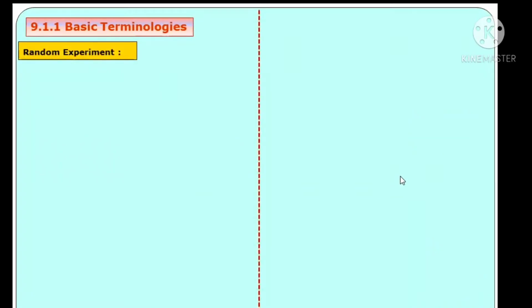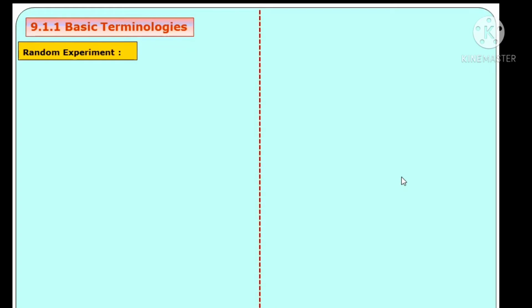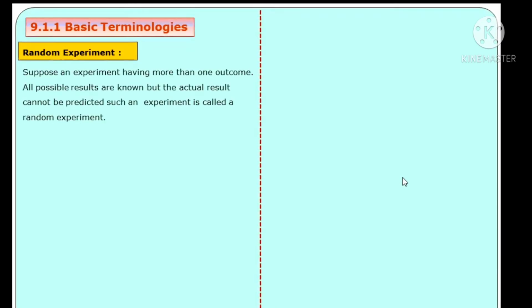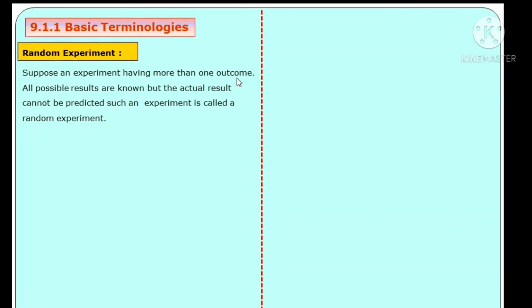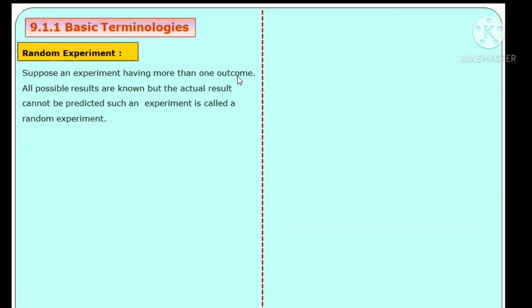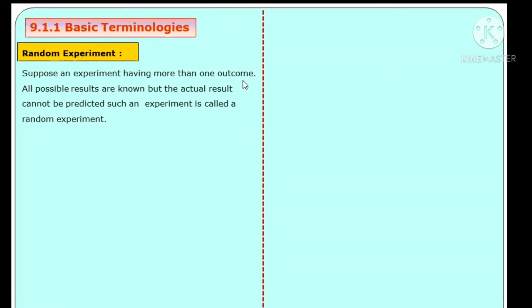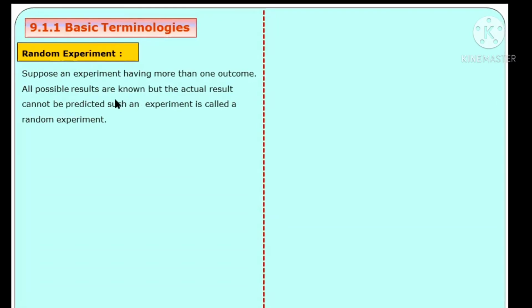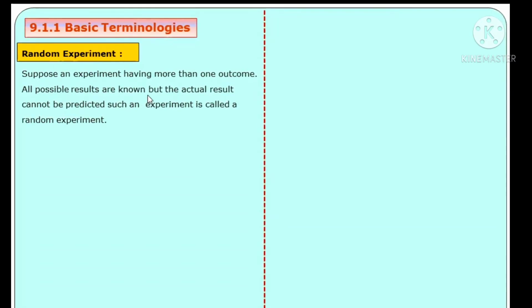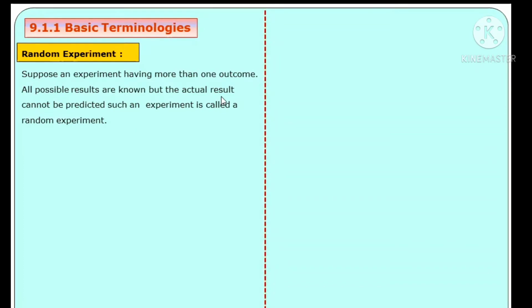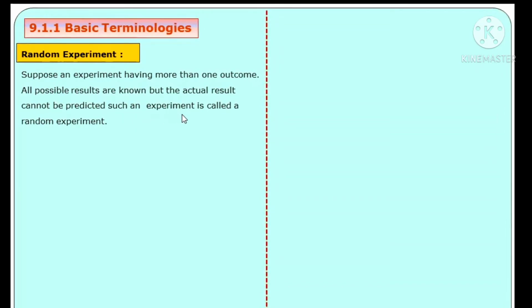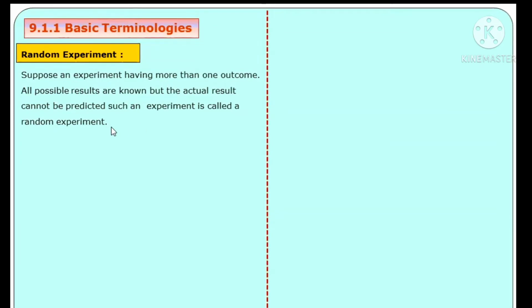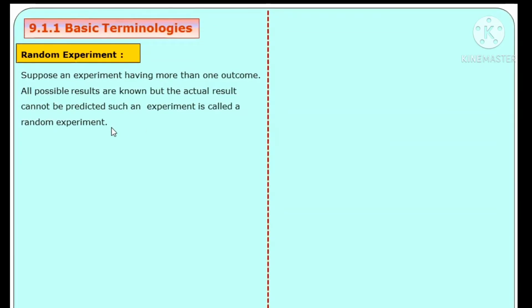First one, meaning of random experiment. Suppose an experiment has more than one outcome. All possible results are known, but the actual result cannot be predicted. Such an experiment is called a random experiment.